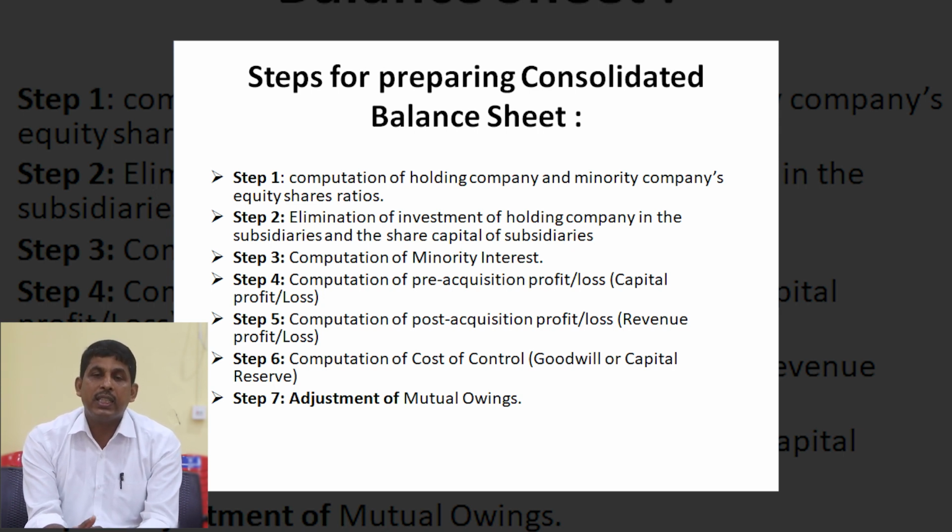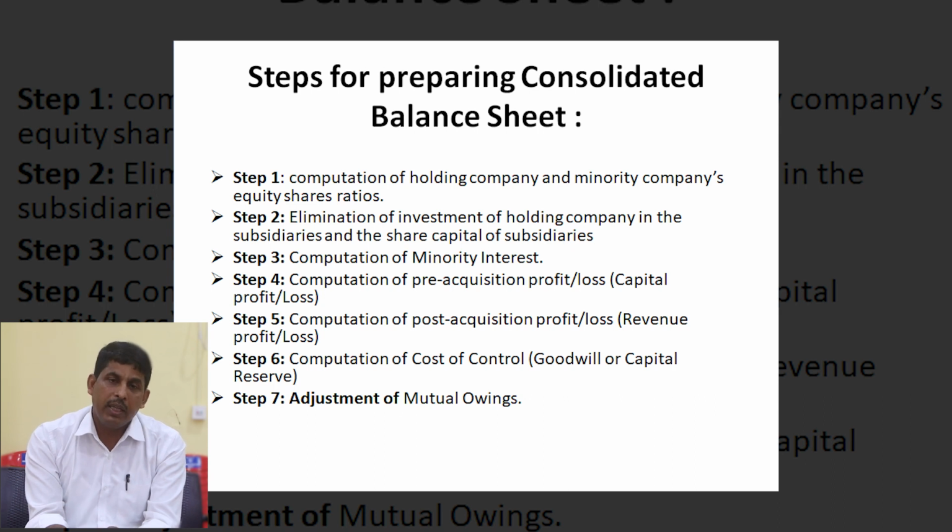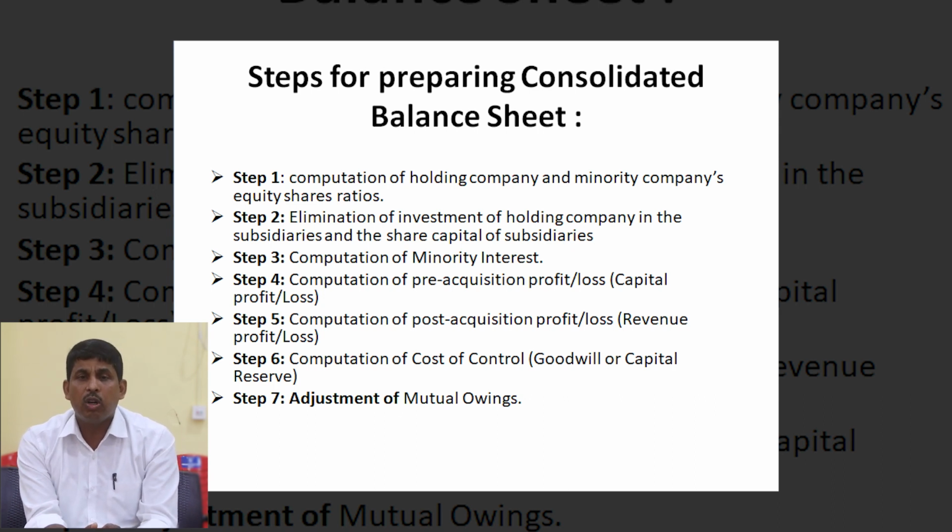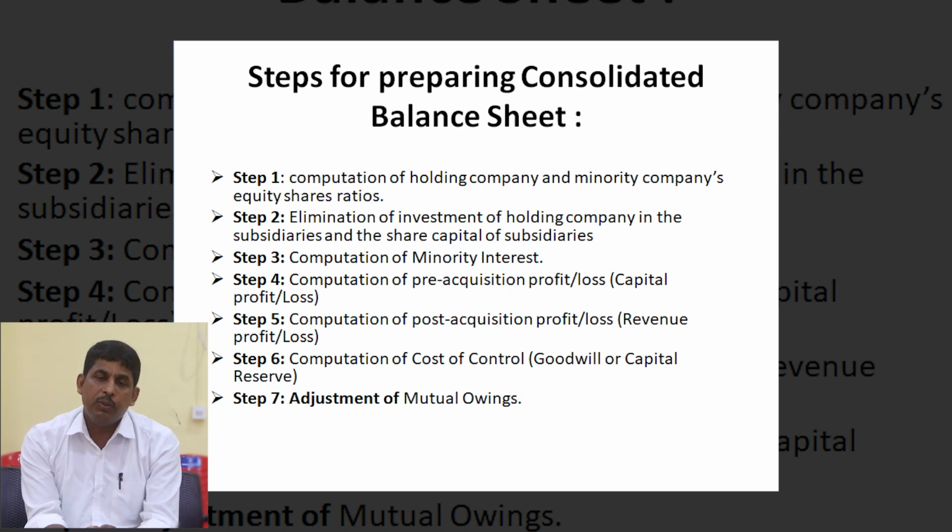That means before purchasing the shares in the subsidiary by the holding company, if there is any transaction like purchase of stock by the holding company from subsidiaries, or purchase of stock by the subsidiary company from the holding company, or bills receivable or bills payable, if anything was there before creation of the relationship as holding and subsidiary, that transaction is known as common transactions or mutual owings. These common transactions or mutual owings should be adjusted at the time of preparation of the consolidated balance sheet. So these are the simple procedure for preparation of consolidated balance sheet.